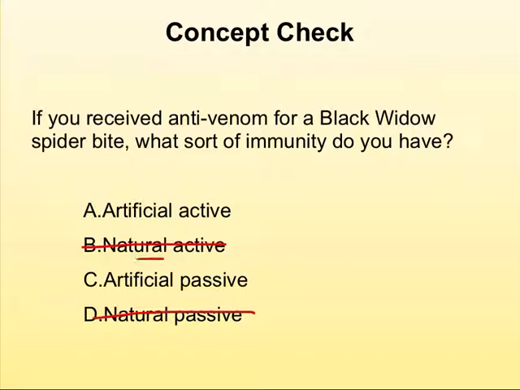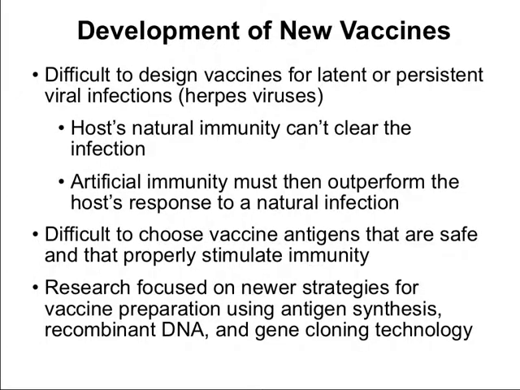So here, in this case, I think artificial passive is the best choice. Artificial active would be a vaccine, whereas artificial passive would be immunotherapy, just like an antivenom for a black widow spider bite.